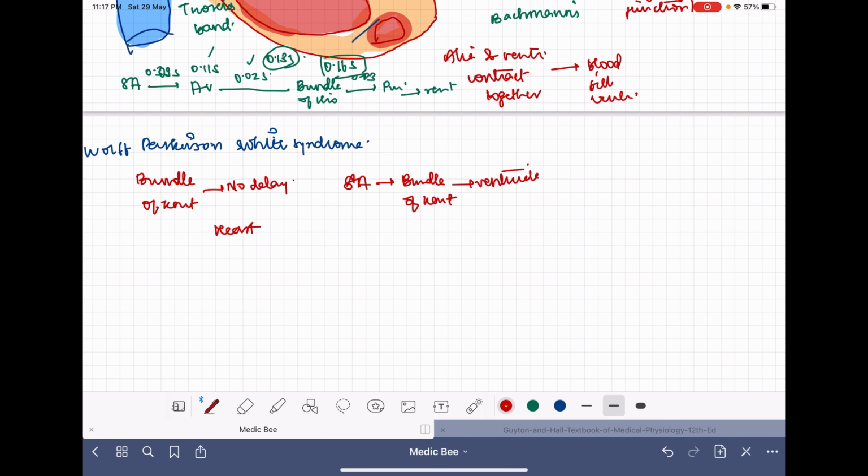Because there is no time for ventricular filling, we see an event called heart debility. Heart debility is just a simple thing which means that the ability of the heart to pump out a good quantity of blood is reduced. Because there is no blood accumulating in the ventricles, the amount of blood pumped out is also going to be reduced. This can be treated by using radio frequency catheter ablation. We will see this technique in a separate video. As of now, just know that this technique is used.